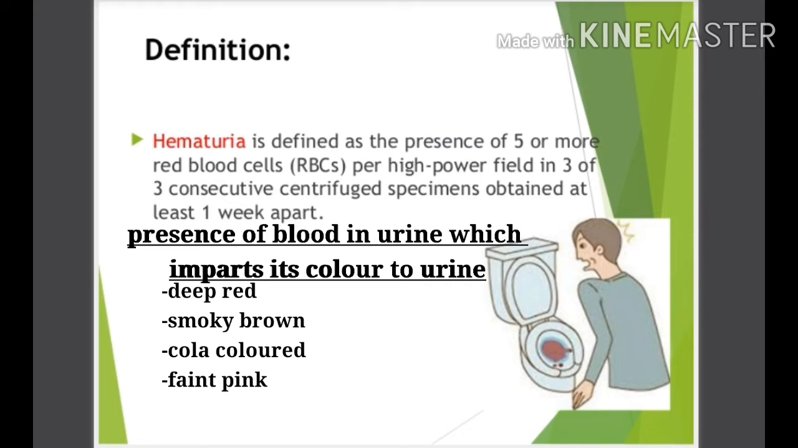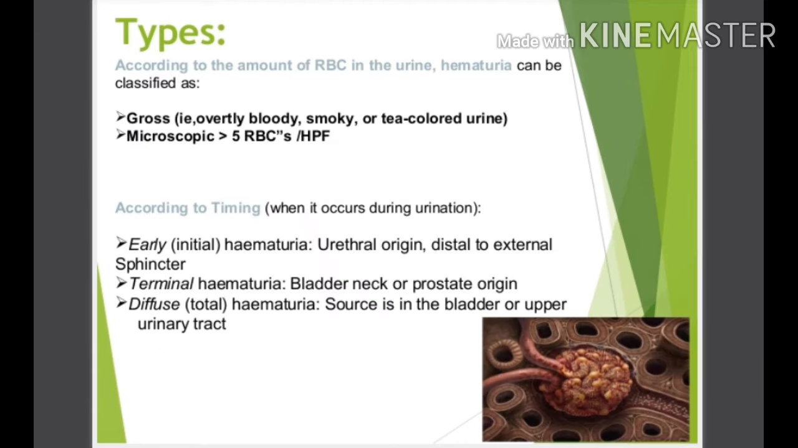So it may be deep red color, smoky brown color, cola colored or faint pink color. So remember these colors. What are the types of hematuria? According to RBCs in the urine, it may be gross hematuria or microscopic hematuria. Gross hematuria is overall bloody, smoky or tea colored urine, and microscopic hematuria is more than 5 RBCs per high power field. According to the timing, it may be early hematuria, terminal hematuria, or diffuse hematuria.